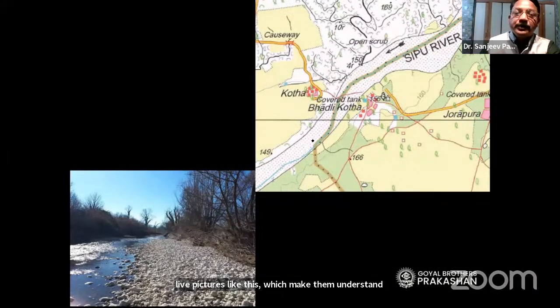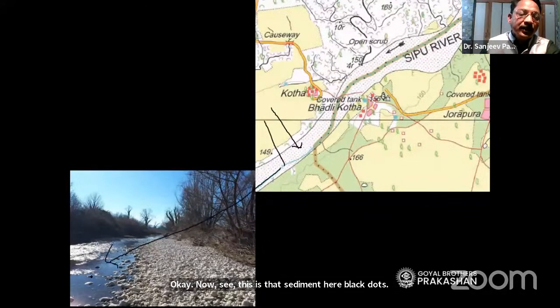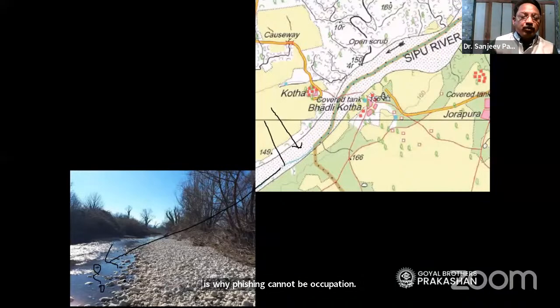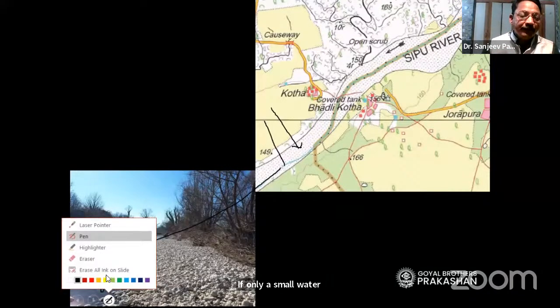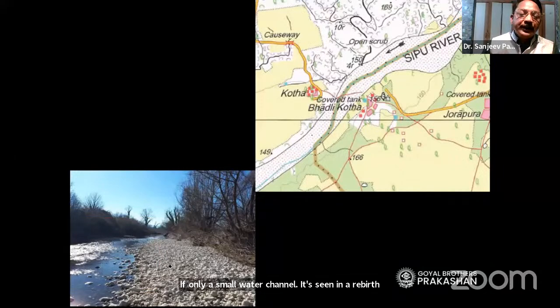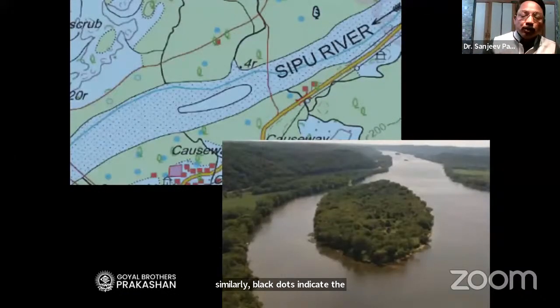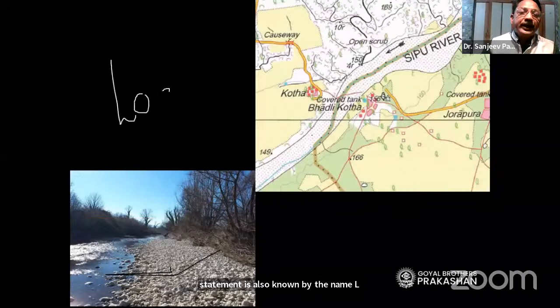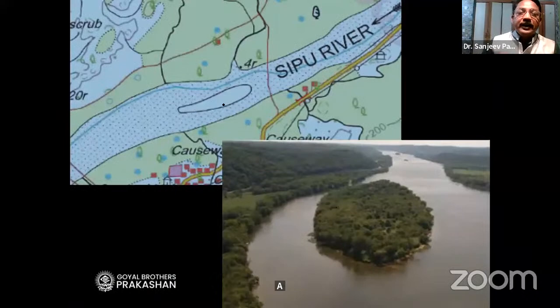Okay, now see, this is the sediment here, black dots, and a water channel. So this water channel is seen here. Can we carry out fishing here? Of course not. That is why fishing cannot be an occupation if only a small water channel is seen in a river. Similarly, black dots indicate the sediment. We also call it by the name load. Okay, this sediment is also known by the name load. Now, this is that river island I was talking about.